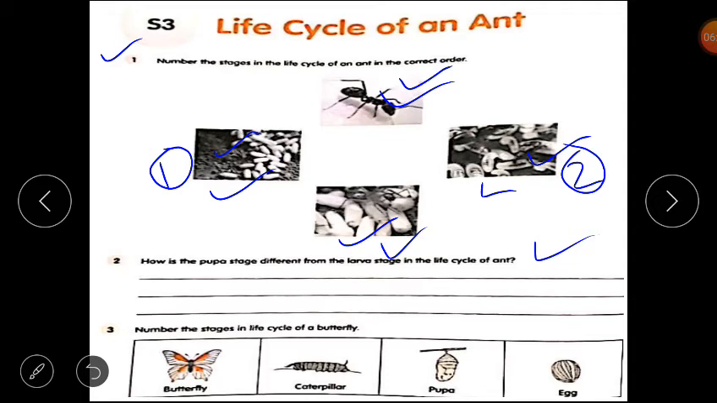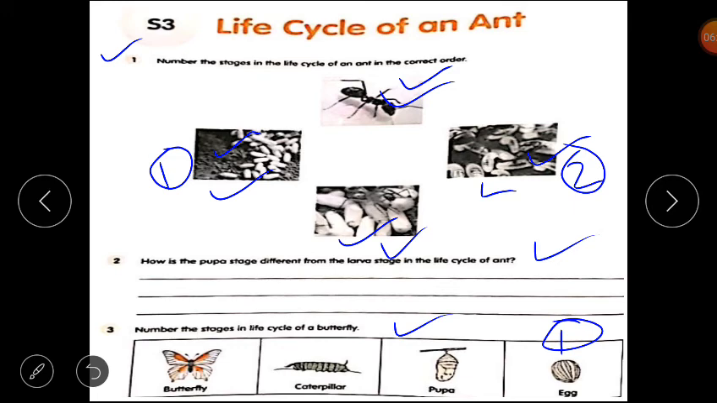Next one is, number the stages in the life cycle of a butterfly. So you have to number the stages of the life cycle of a butterfly. Clear? Like the first one is egg, so you will put number 1 here, and whichever stage comes second, you will write number 2 on it.